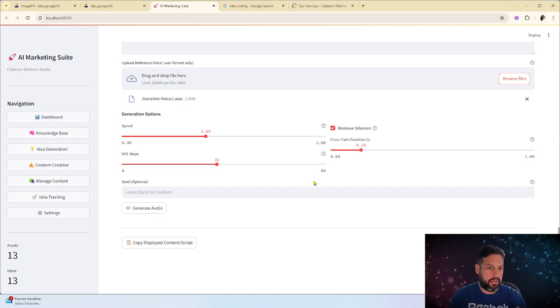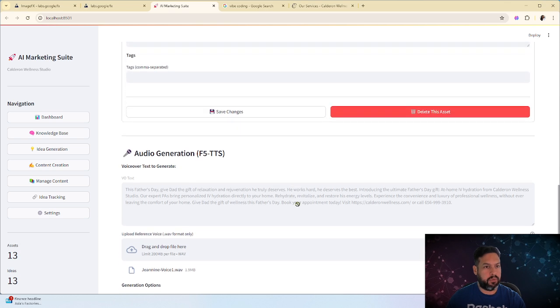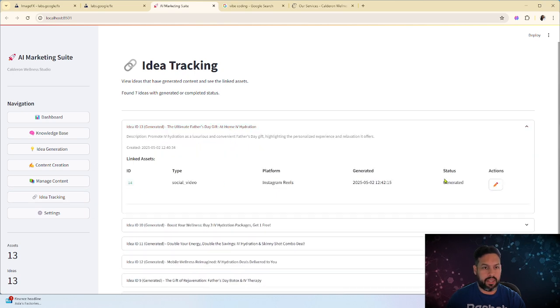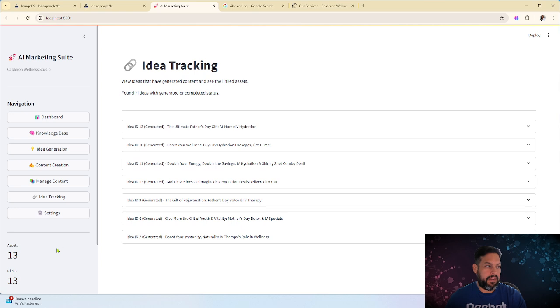The only thing that I'm using that is not local is Gemini. So it generates the audio. I grab it. I'm not going to do it live in here, but I will show you the end result. So by the end of the day, I can manage the content. I can review all the ideas and see what I have done for the ideas, right? And complete that. And that's the tool.